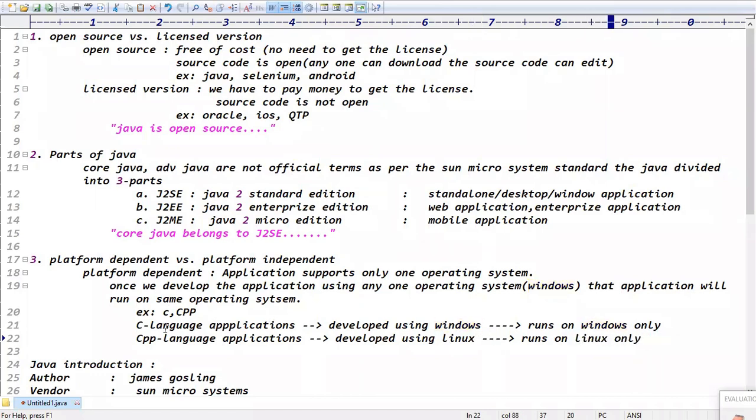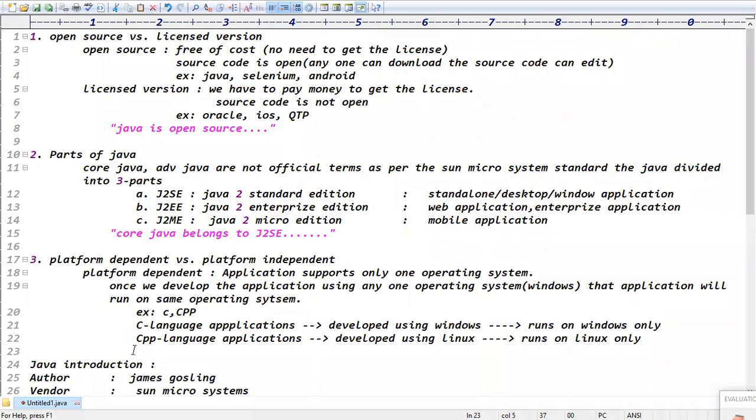The C language application developed using Windows runs on Windows only. The CPP language application developed using Linux runs on Linux only, right? Platform dependent means what? That language application supports only one operating system, right? Yes, platform dependent languages, guys. The language supports only one operating system, right?